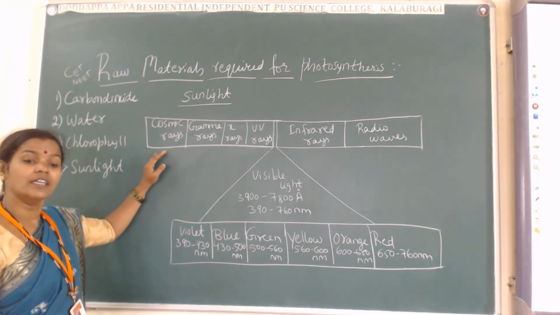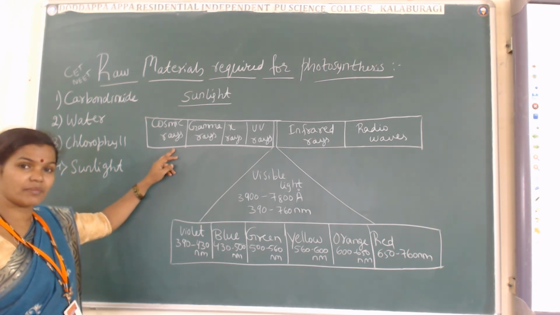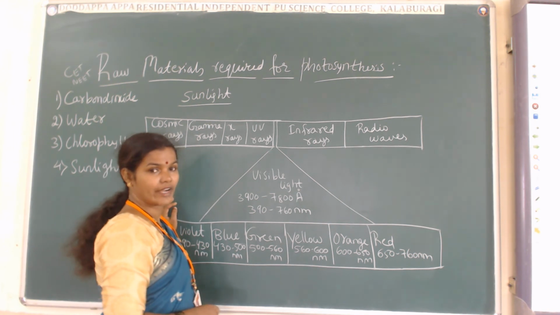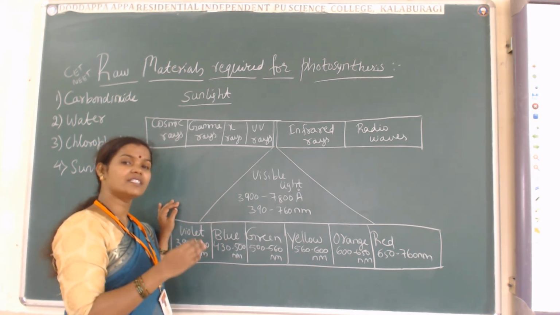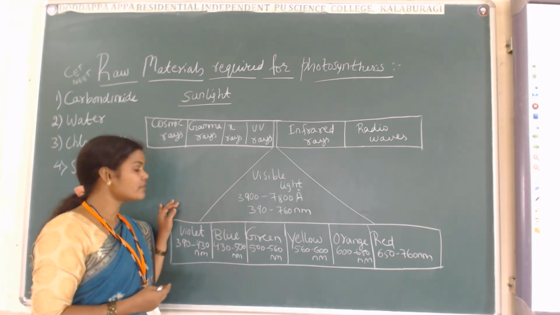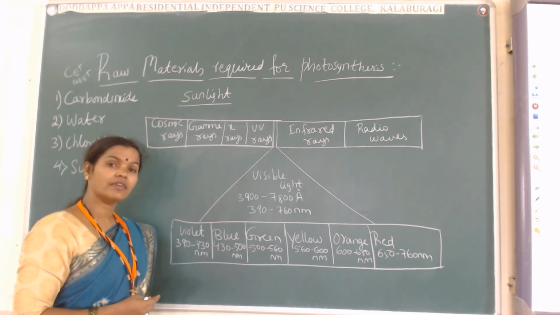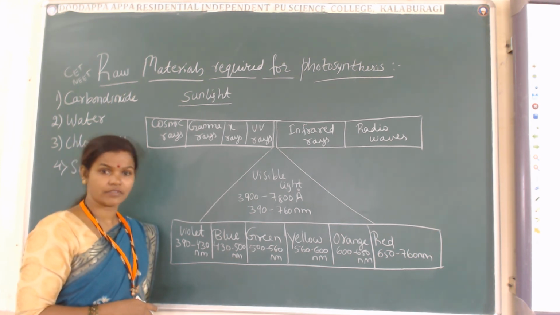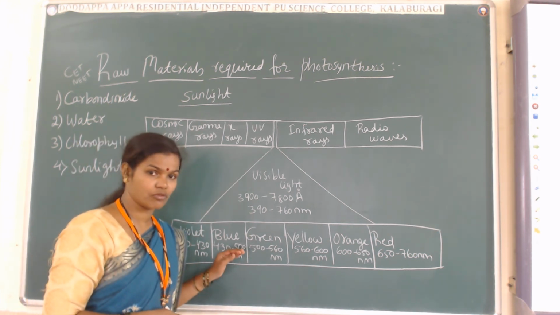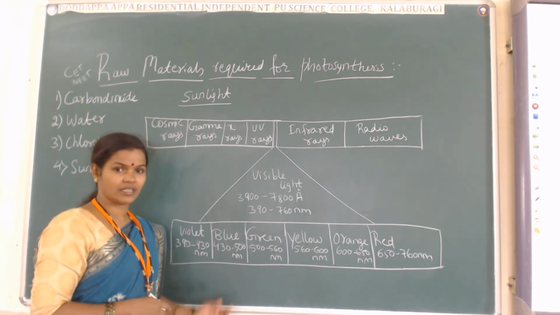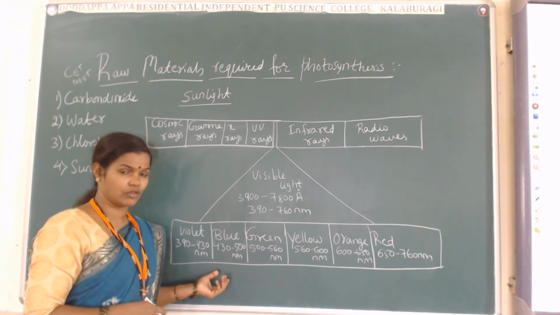Apart from that, in the sunlight there is a presence of cosmic rays, gamma rays, X-rays, UV rays, infrared rays, and the radio waves. All these frequencies are present in the sunlight, and apart from that, the visible light, called VIBGYOR, plays a very important role in the process of photosynthesis. Students, already in high school you have studied this, but not in detail. The frequency range and wavelength range you have not studied.